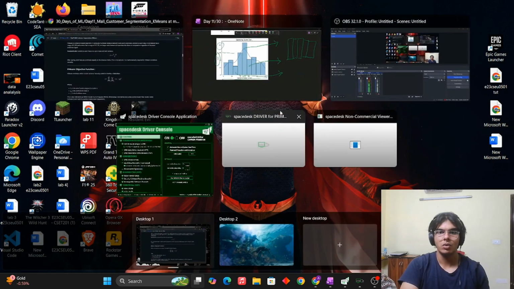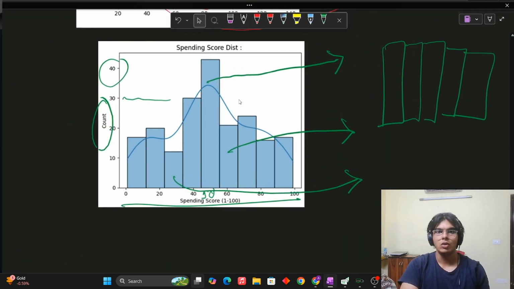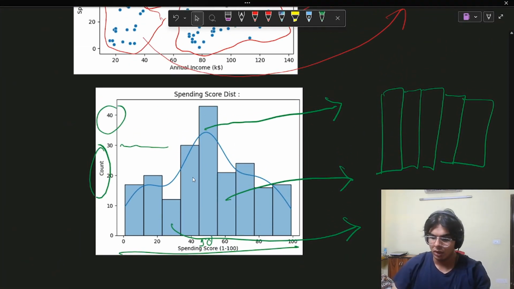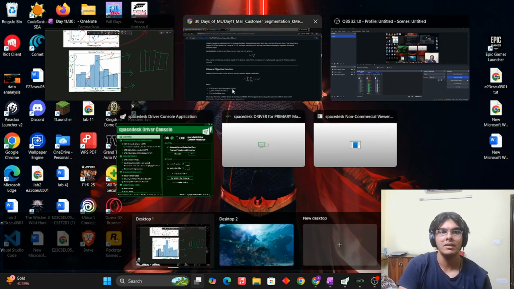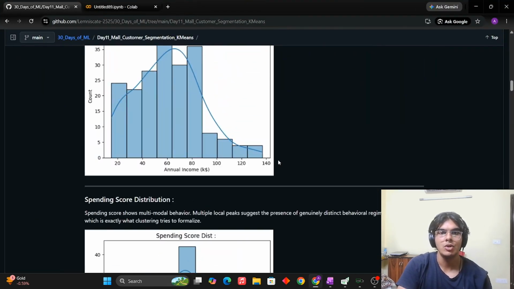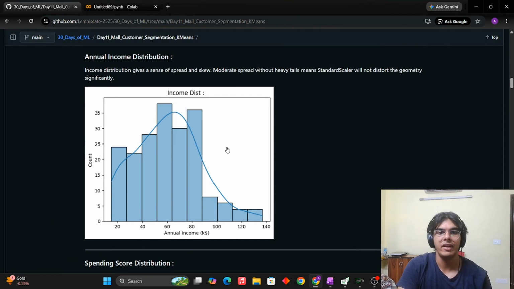Let me open the notes again. Once you look at this spending score, you see how high this value is. This value is very low. Whereas the income distribution has a different scale altogether. There are many values lying close to 30, 35, and 40, and these values are very low.